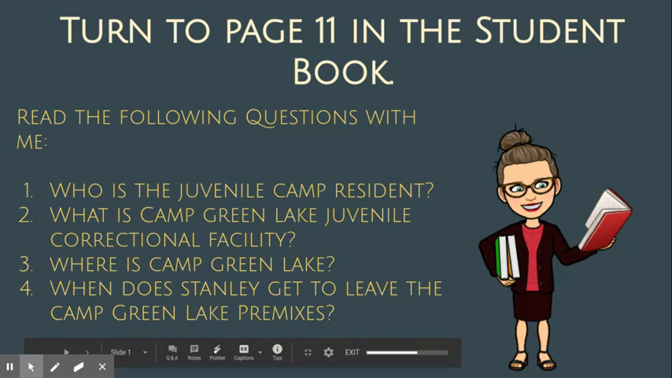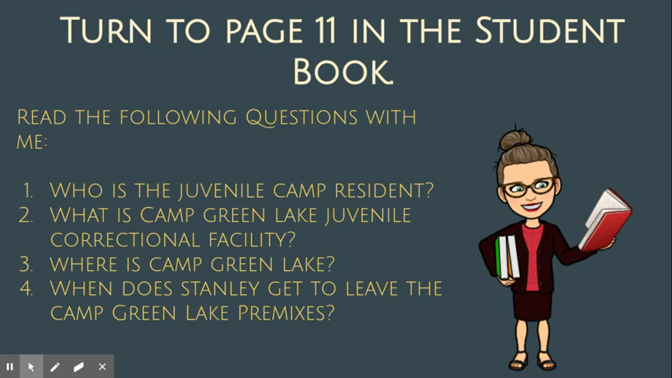We are going to read the excerpt from Holes again. Sometimes it's helpful to give yourself a purpose for reading. Our purpose for this read is to help us answer questions about the text. Turn to page 11 in your student book.